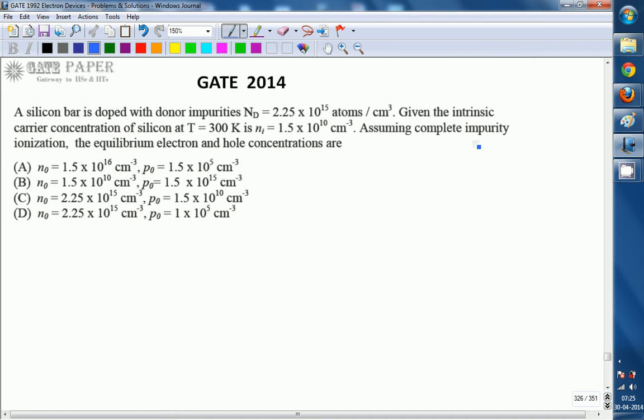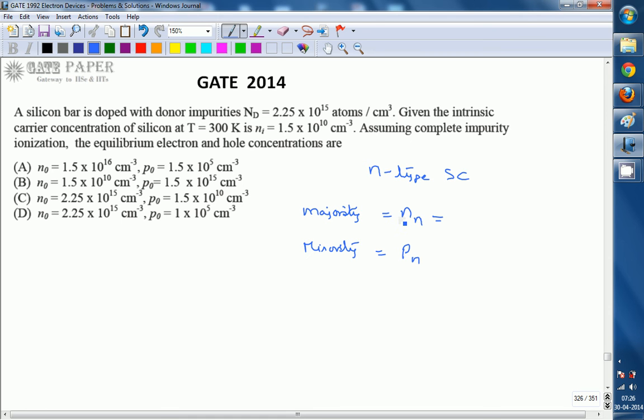Okay, the silicon bar is doped with donor impurities Nd, so the silicon bar is converting into N type. So the resulting silicon bar is of N type nature, so it will become an N type semiconductor. In an N type semiconductor, majority charge carriers are nothing but electrons, so we can represent it as Nn, electrons in N type. And minority carriers are nothing but holes in N type. So electron concentration is majority carrier concentration, hole concentration is minority carrier concentration.